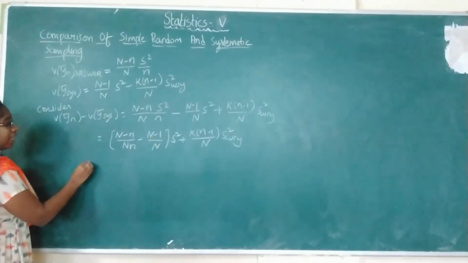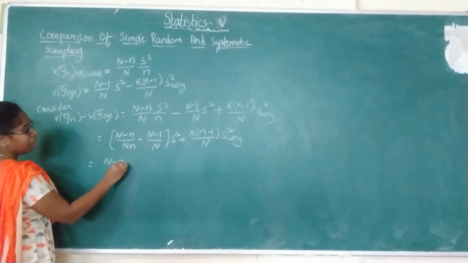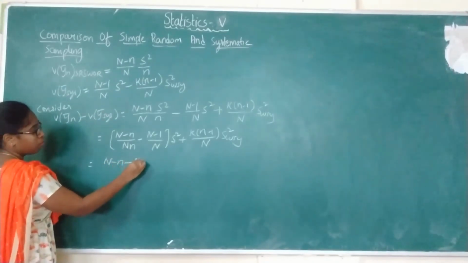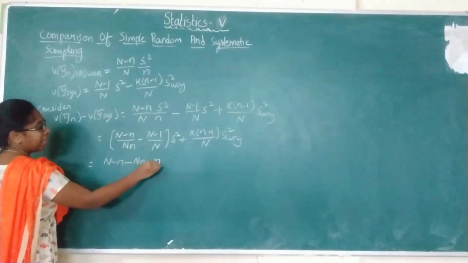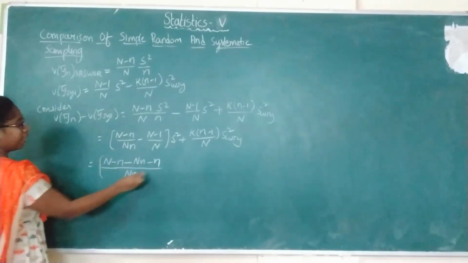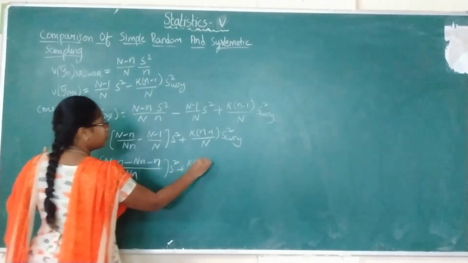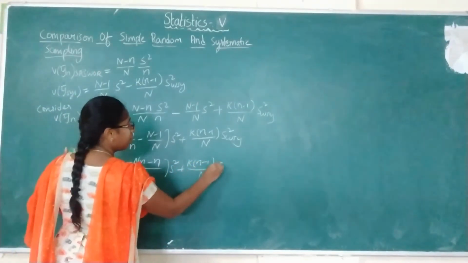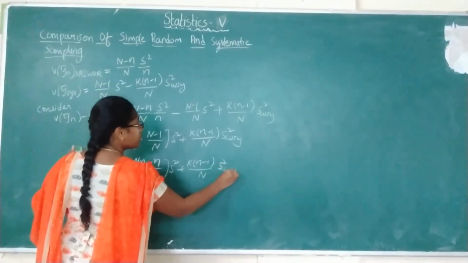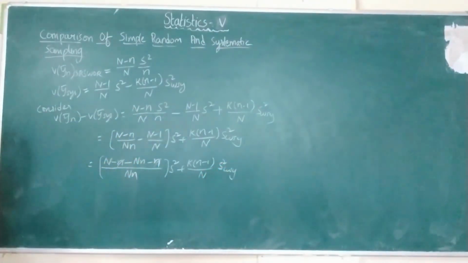Now take the LCM. You will be getting N minus n minus N into small n minus n by N into small n into S square plus k into (n minus 1 by capital N) into S_wsy square. Now small n and capital N get cancelled.